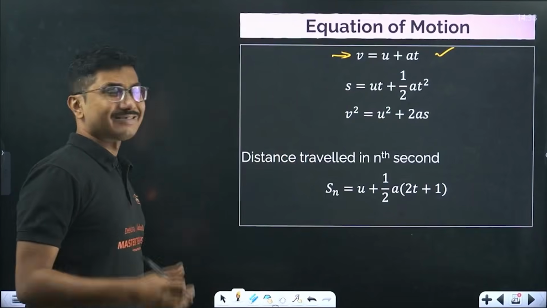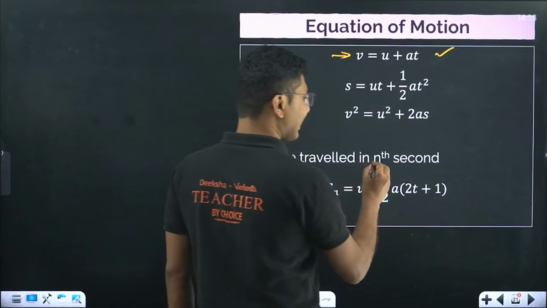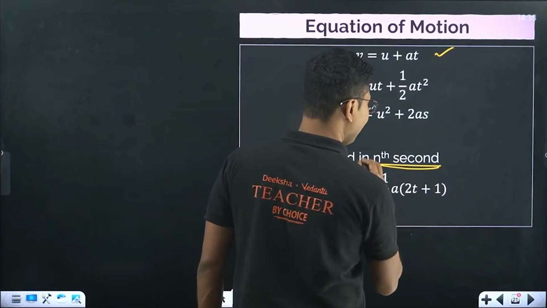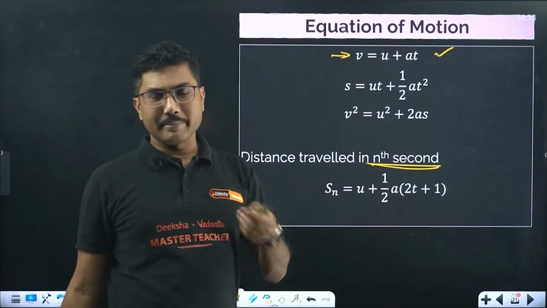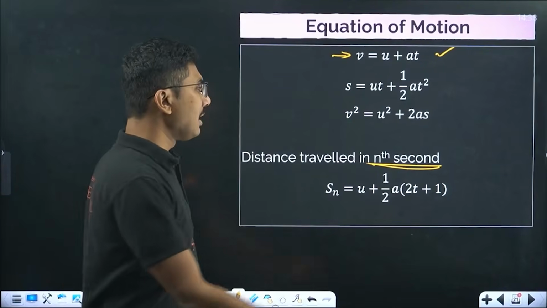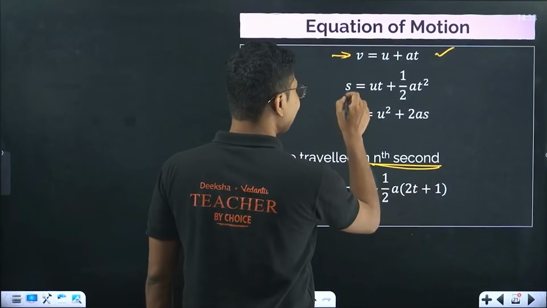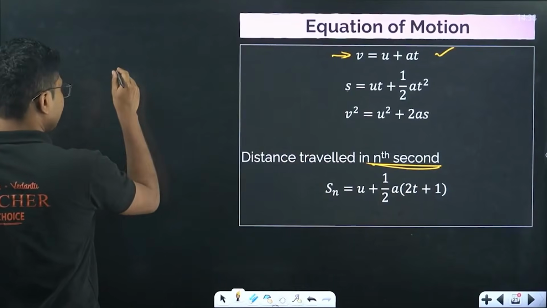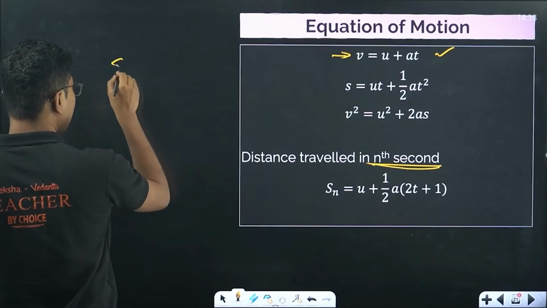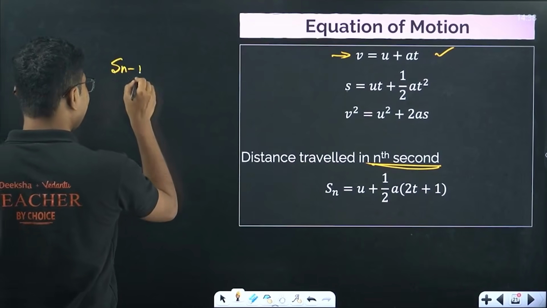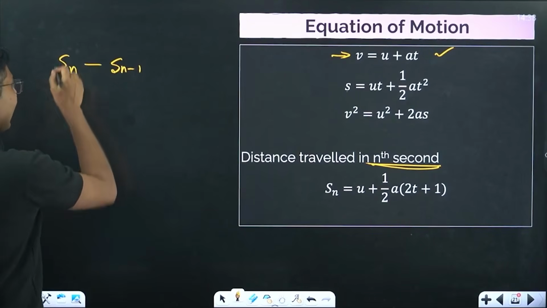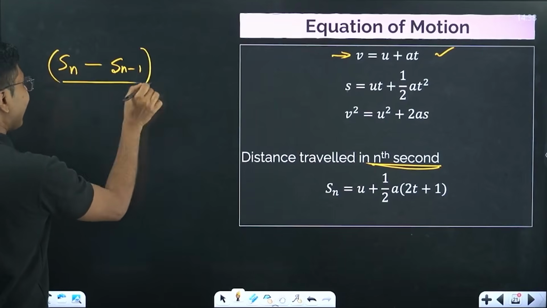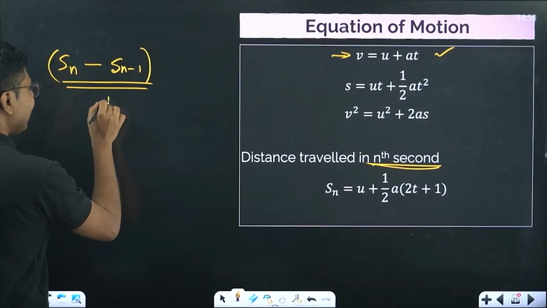Now distance traveled in nth second can sometimes be handy if you know it. If you don't know, don't worry, you don't need to memorize this formula. Distance traveled in nth second is nothing but the total distance traveled in n seconds minus the total distance traveled in n minus 1 seconds. This is called distance traveled in exact nth second.